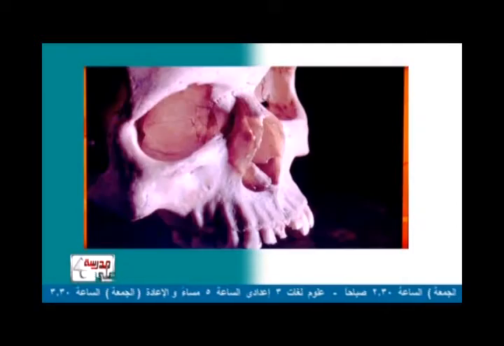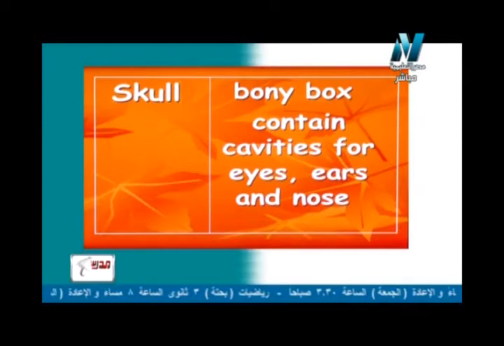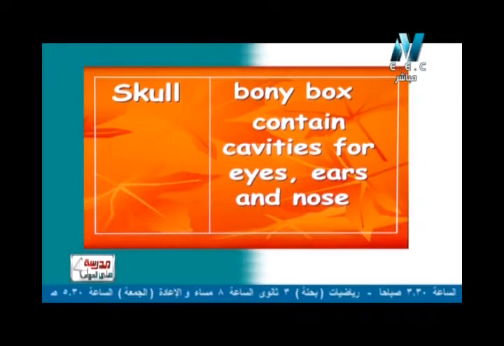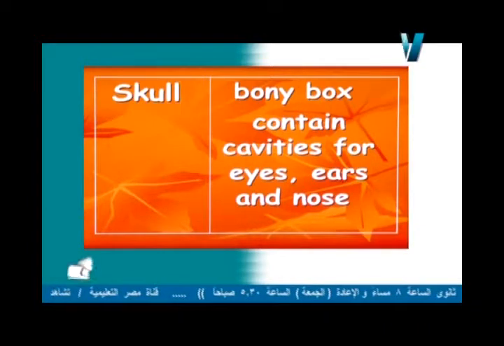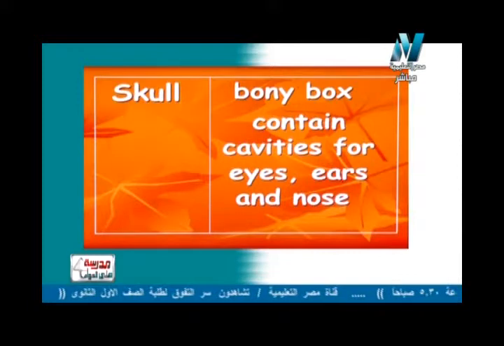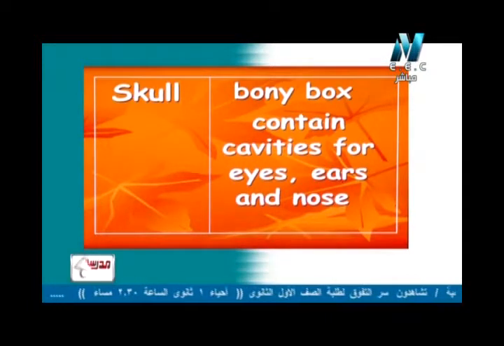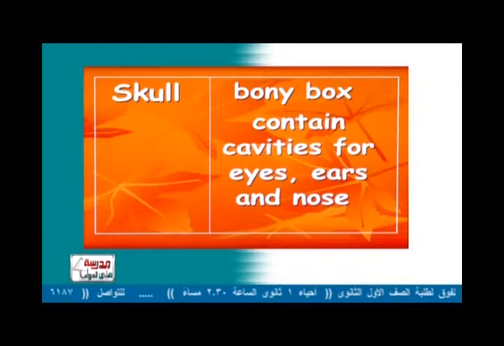So now, what about the skull? As you know, the skull is a bony box. هي علبة عظمية. Is a bony box, contains cavities for eyes, ears, and nose. Again, skull is a bony box, contains cavities for eyes, ears, and also the nose. skull الجمجمة هي علبة عظمية فيها تجاويف للeyes العين والears الأذن and also the nose الأنف.